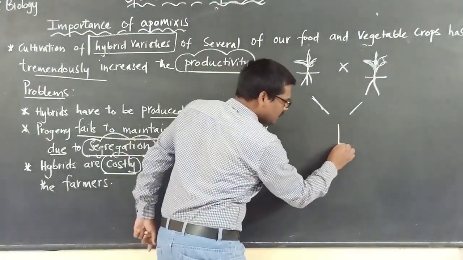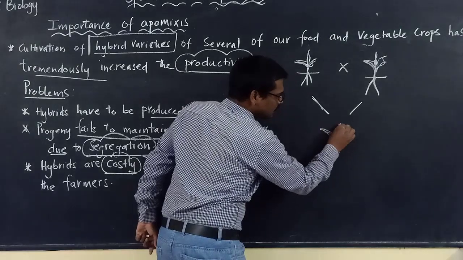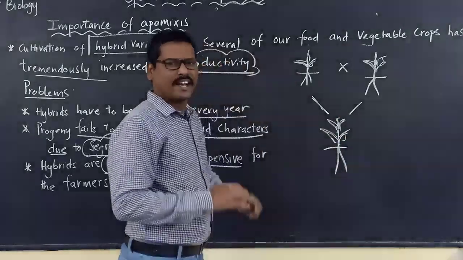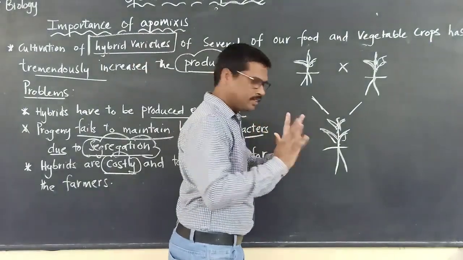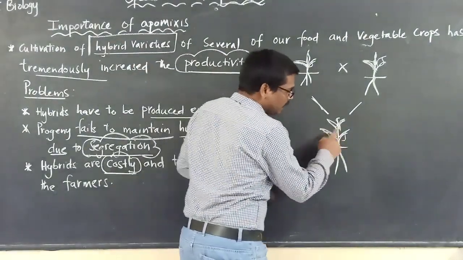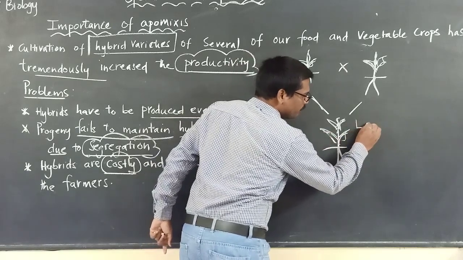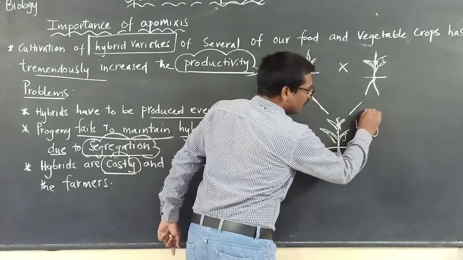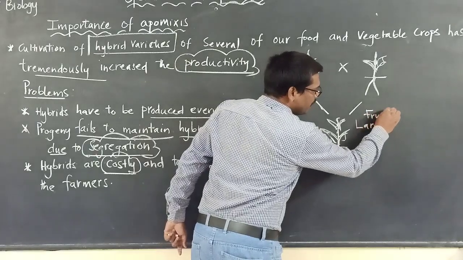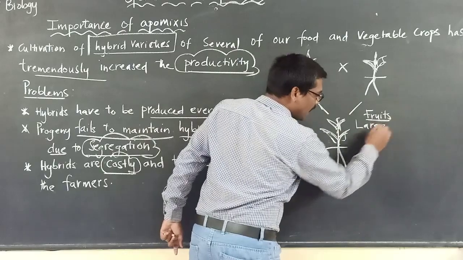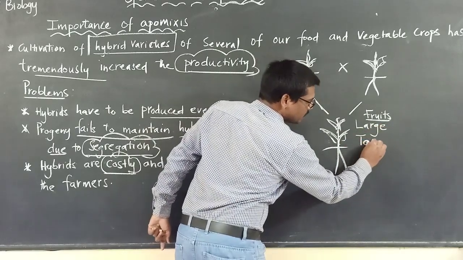Let us say this is the hybrid variety. Now, as an example, let us say this plant is bearing fruits which are large and which are tasty.